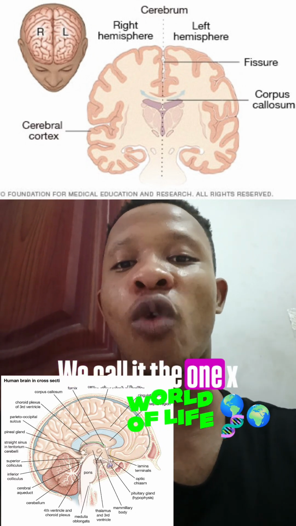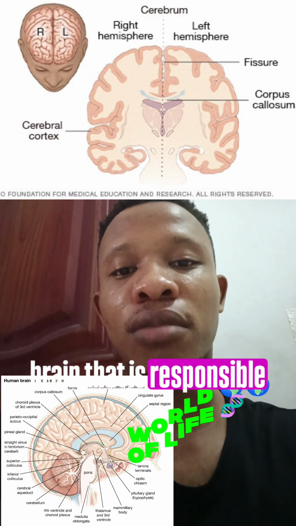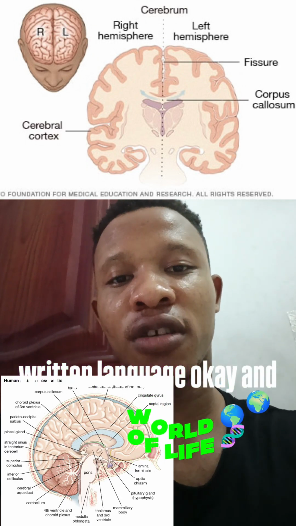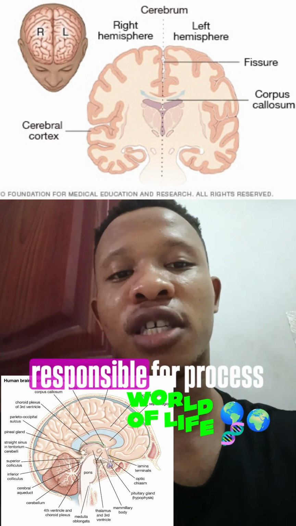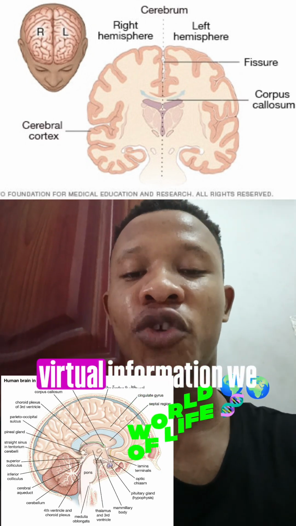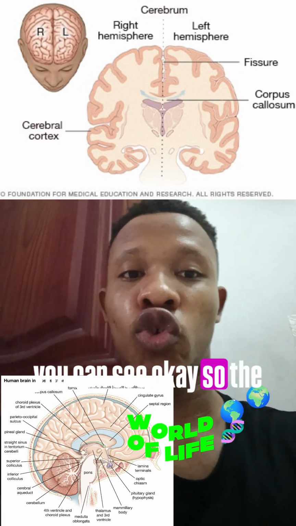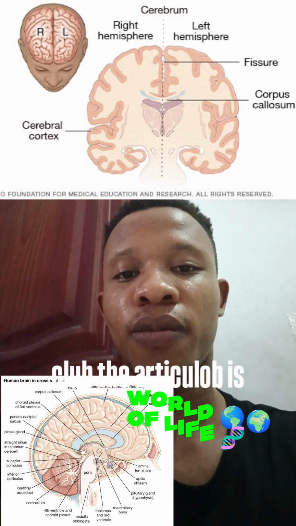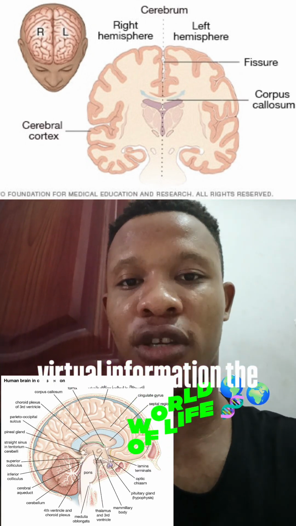All right, language comprehension also has another part of the brain that assists in this. We call it the Wernicke's area. This area is actually the part of the brain that is responsible for both spoken and written language. Okay, and we also have the occipital lobe. The occipital lobe is responsible for processing visual information. By visual information, we are talking about what you can see. Okay, so the occipital lobe also works together with the optic lobe. The optic lobe is also responsible for visual information.